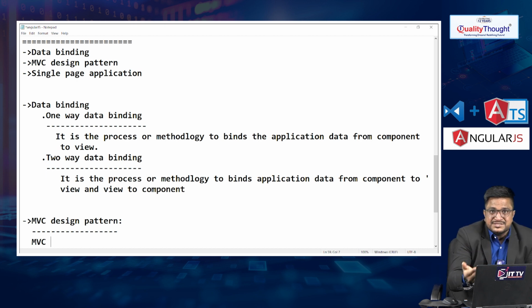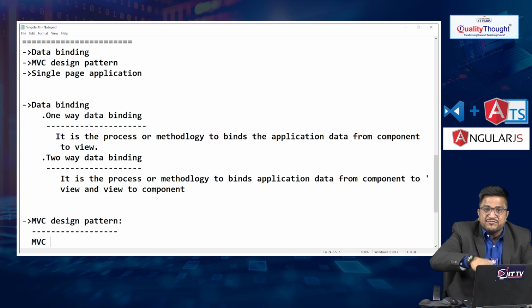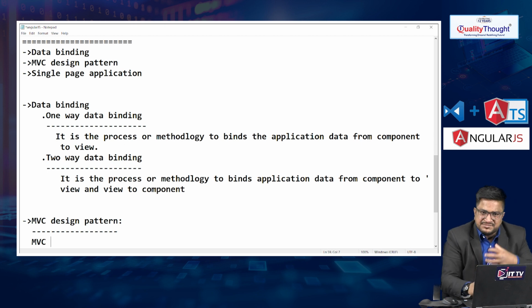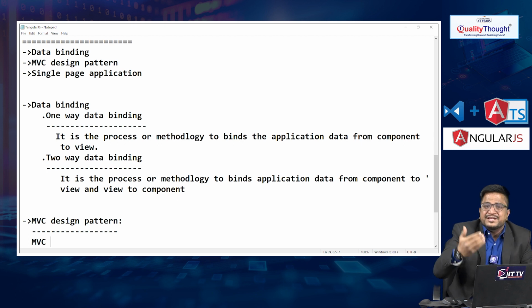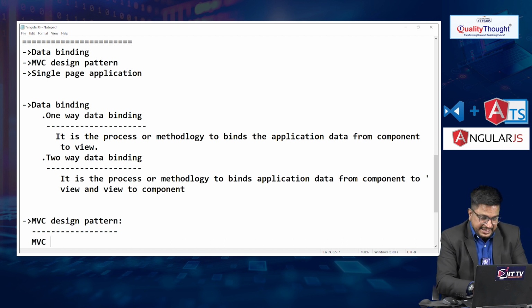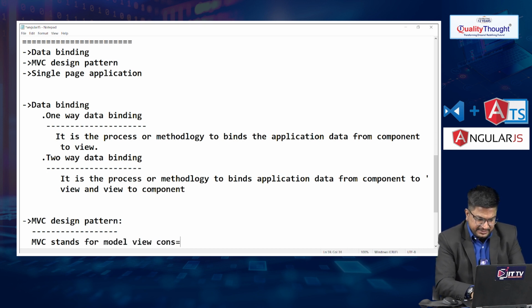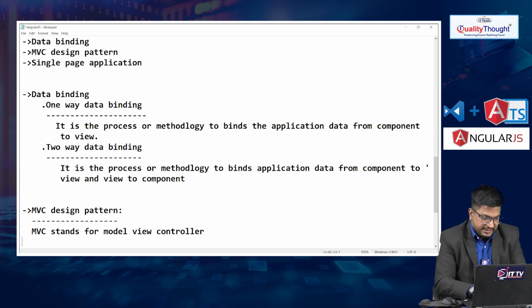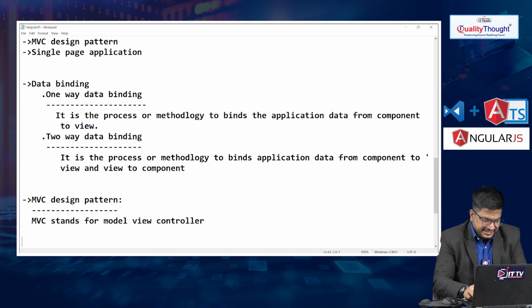So what is a design pattern, and how does MVC work? Definitely I'll write some theory and later we'll do the practical implementation as well. MVC stands for model view controller. Here, what is model?